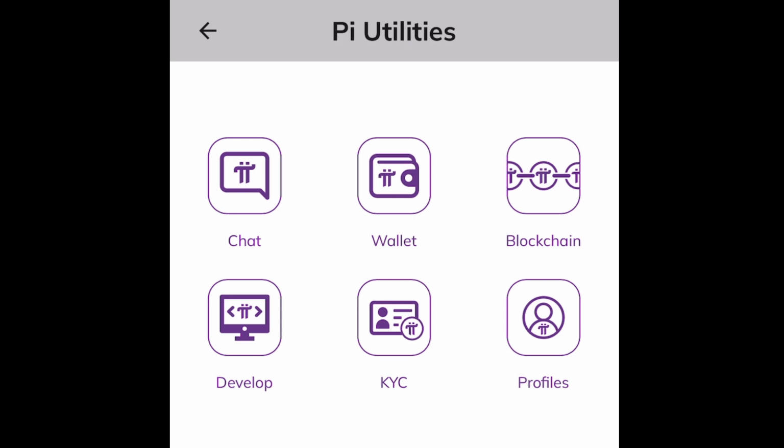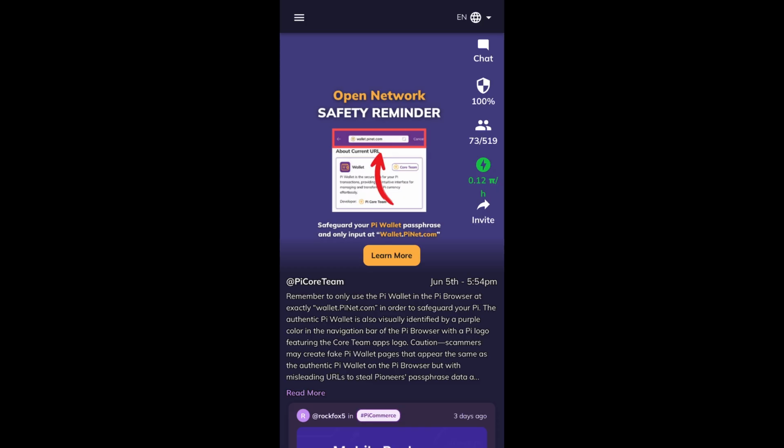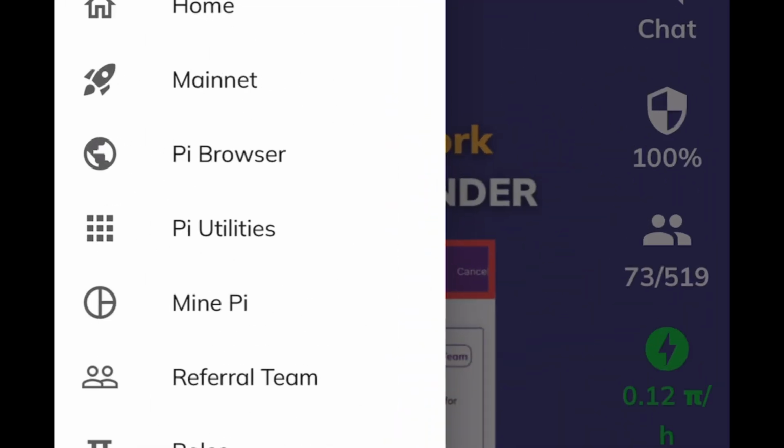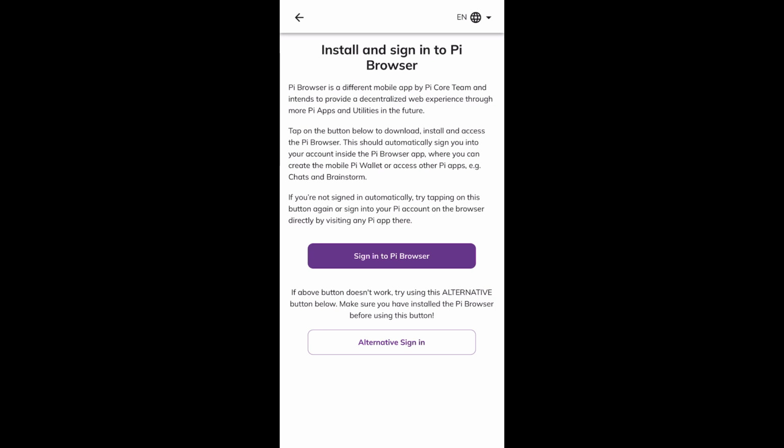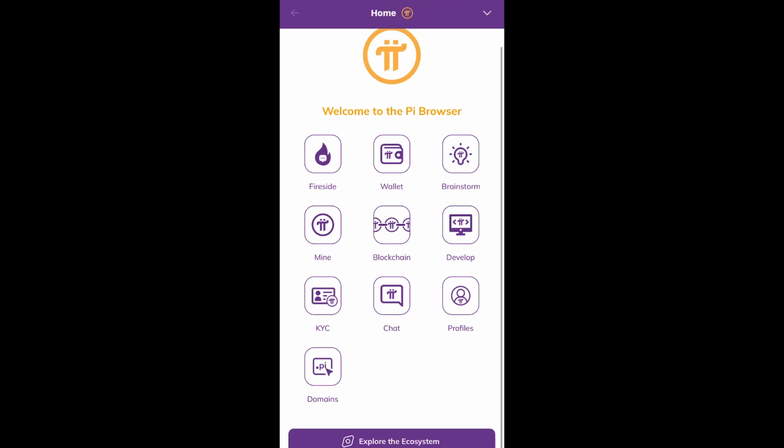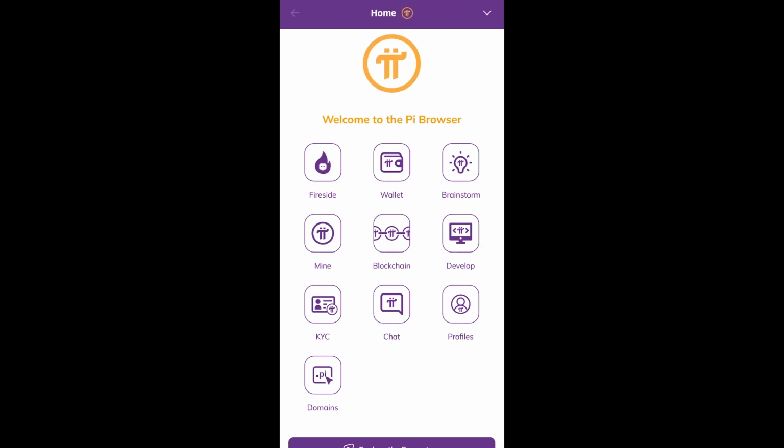Let's try the Pi Network browser. To get there, you simply just activate your Pi Network browser, or you click on the three dotted lines again. You see where it says Pi browser. When you click on Pi browser, it will ask you to sign into your Pi browser. I always recommend using the sign-in process because it simply just authenticates your profile on the Pi network. So you click on sign in to Pi browser, and then immediately it opens up the Pi browser itself. When it does that, you also notice that there is no sign of any of the dApps, and there's no icon that leads you to the page where the dApps are. But that's what we think.